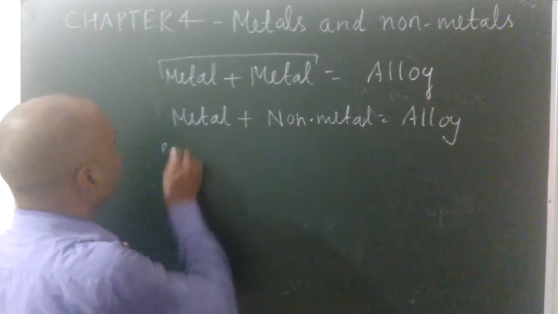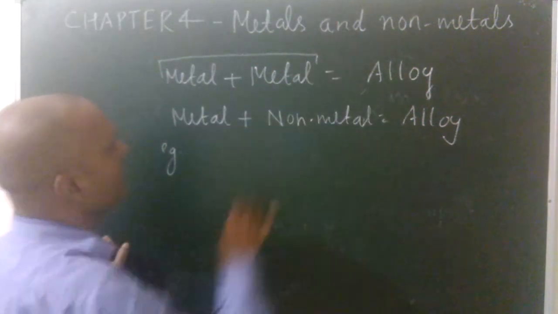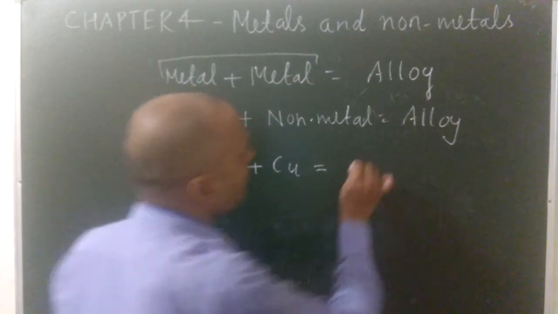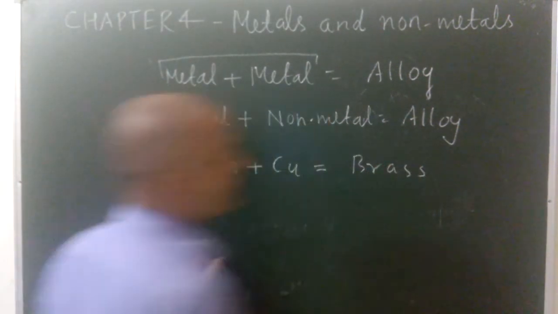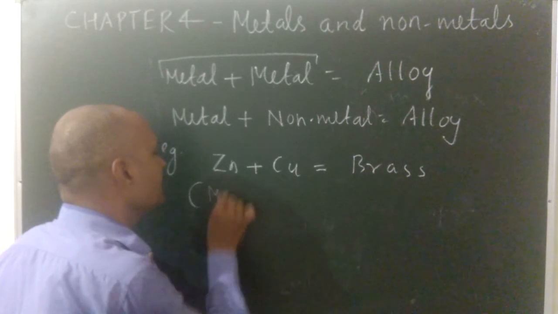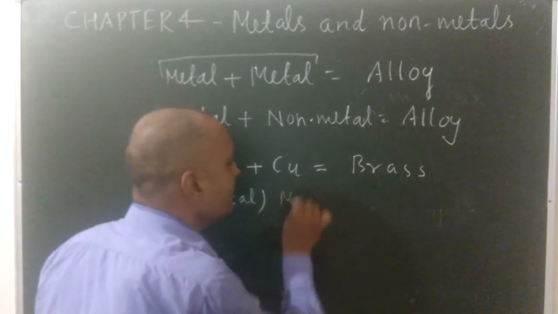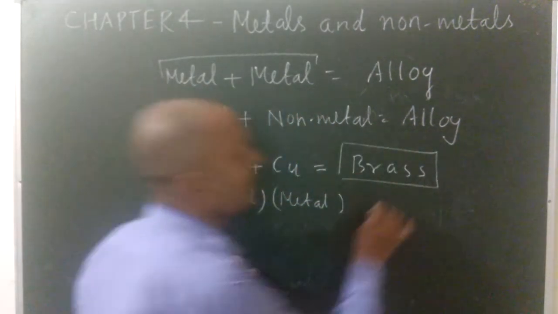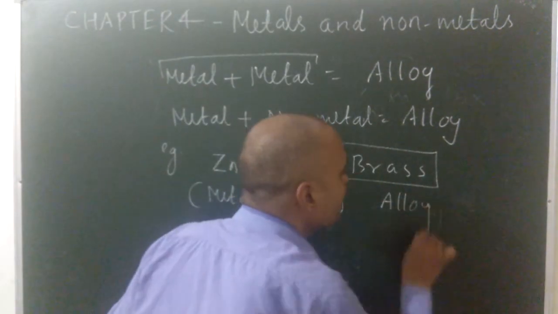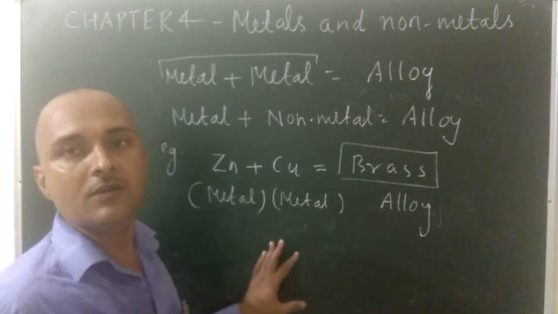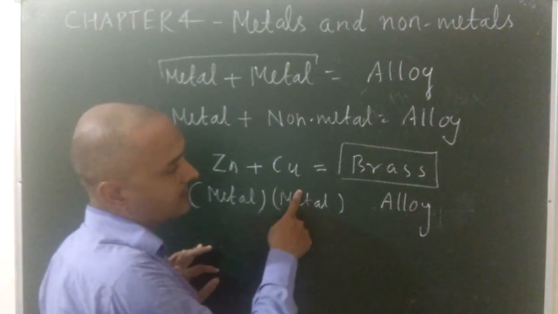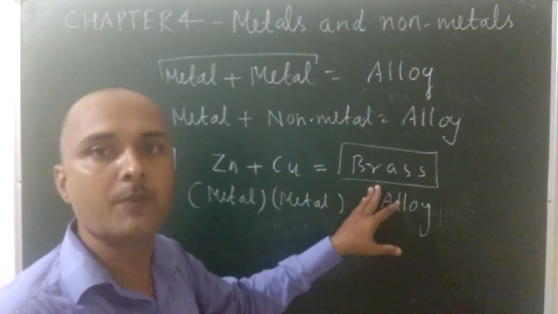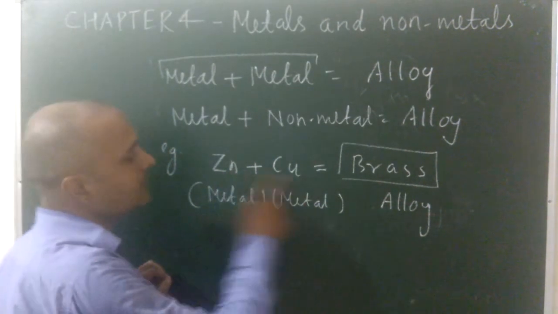See example 1. Metal plus metal is equal to alloy. So zinc plus copper gives the formation of brass. Zinc is a metal, copper is also a metal, and brass is formed by mixing two metals. This is an alloy. So what is an alloy? The homogeneous mixture of two metals or one metal and non-metal is known as an alloy. Brass is an example because it is formed by mixing two metals.